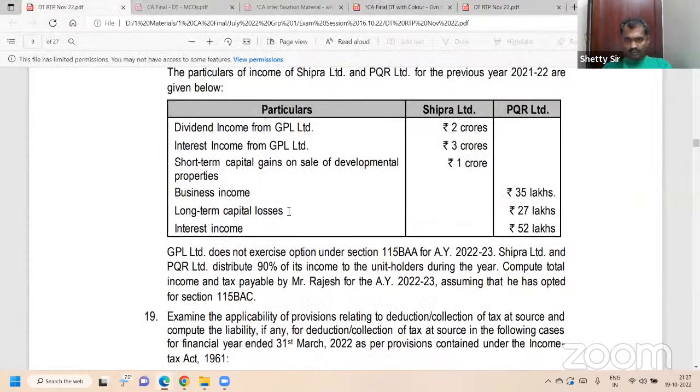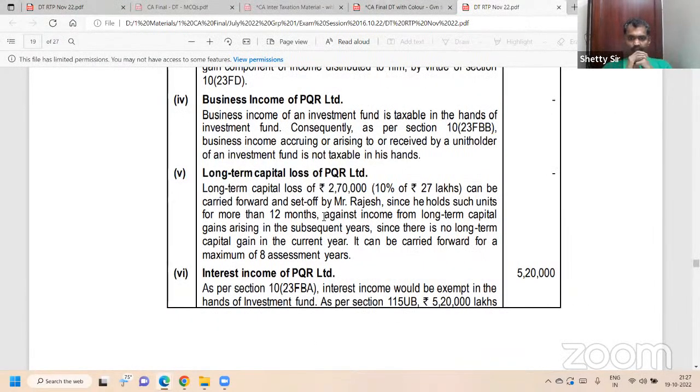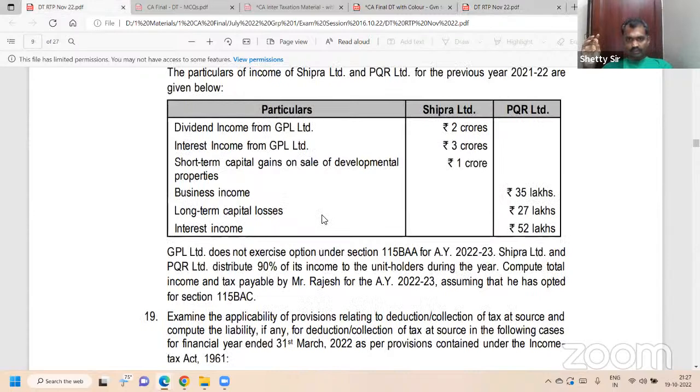The loss of 2,70,000 can be set off against any other LTCG under section 74. Since there is no LTCG, carry forward for 8 years. Done? Yes, sir. Next.